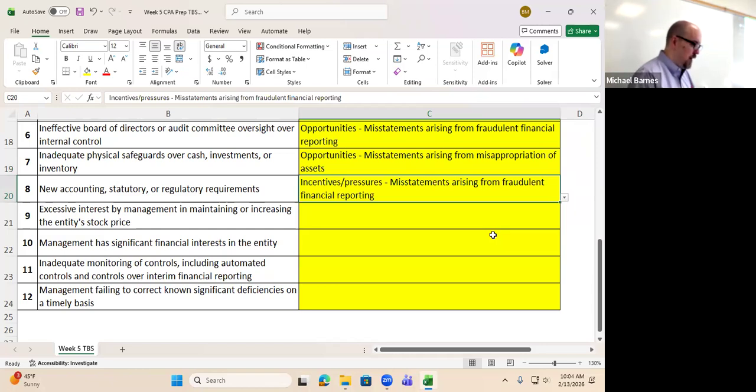All right. Management has significant, oh sorry, excessive interest by management in maintaining or increasing the entity's stock price. Now, this one's a little bit tricky. I'm curious as to what you all answered for the fraud risk factors because I don't think there's a clear-cut answer here. So, does anybody answer incentives or pressures? I think there's a legitimate argument for that. The book, Becker, actually says that it's attitudes, rationalization. I would not be happy if this was a CPA exam question and you had to choose one because I think you can make an argument for both.